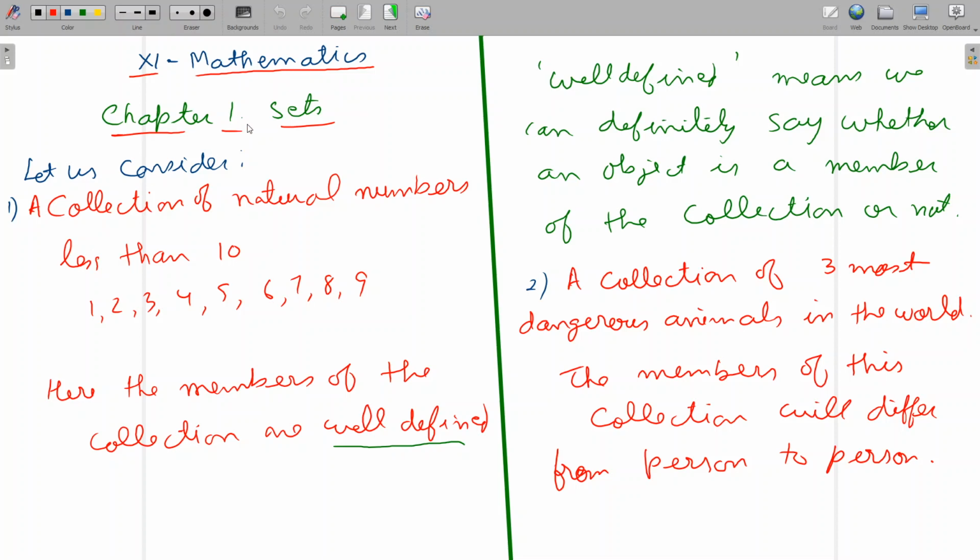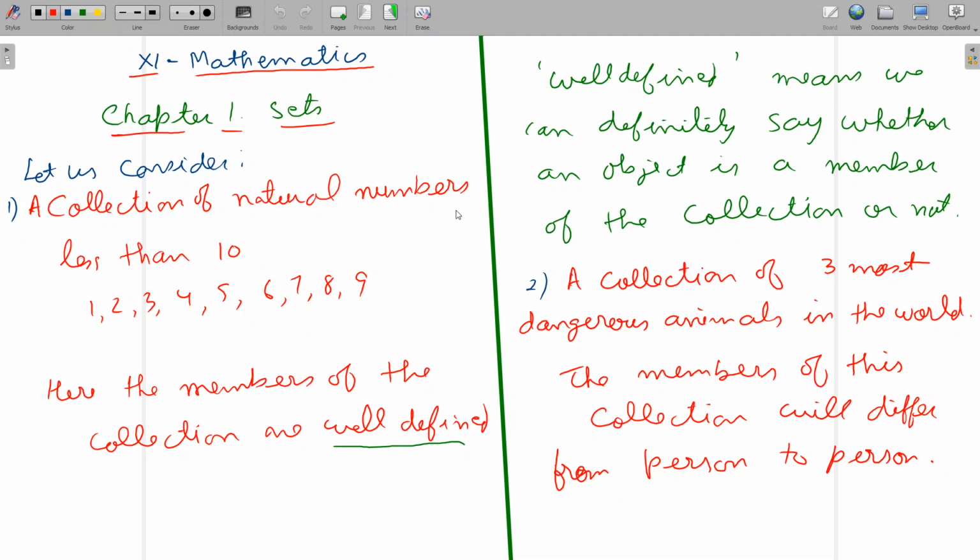11th Mathematics, Chapter 1, Sets. Let us consider a collection of natural numbers less than 10. The members are 1, 2, 3, 4, 5, 6, 7, 8, 9. Now this collection is well defined. Well defined in the sense that we can know definitely what are the members of this collection.